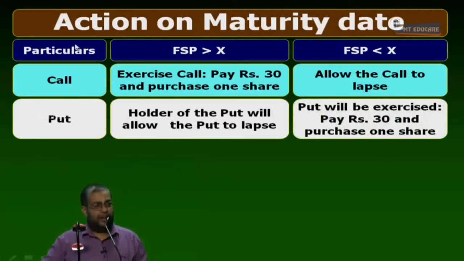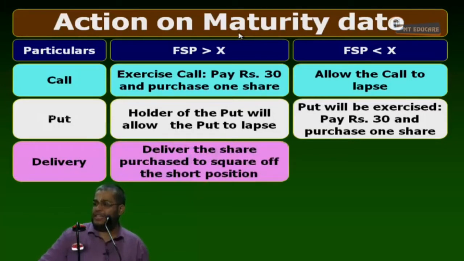Now tell me, at the end of this, what happened? I have paid 30 and purchased one share. Where do the 30 rupees come from? Already deposited. So I deliver the share, purchased to square off the short position.